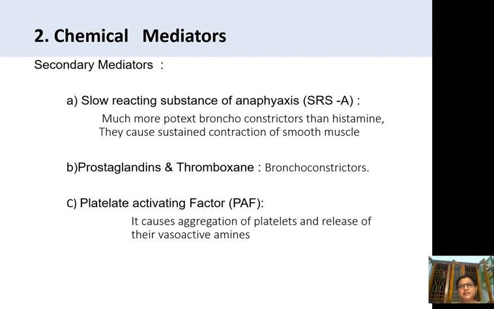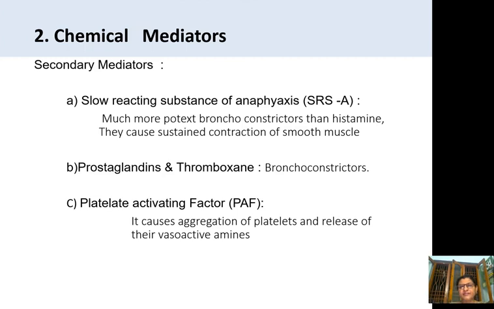Slow reacting substance of anaphylaxis is a much more potent bronchoconstrictor than histamine. It constricts more than histamine and causes sustained contraction of smooth muscle. The contraction cannot be released. It is sustained for a long period. So it is very dangerous if it occurs in the bronchial tubes and respiratory muscles. And these prostaglandins and thromboxanes also cause bronchoconstriction.